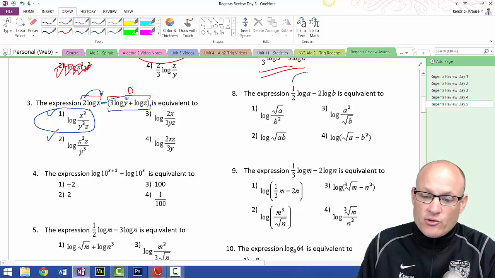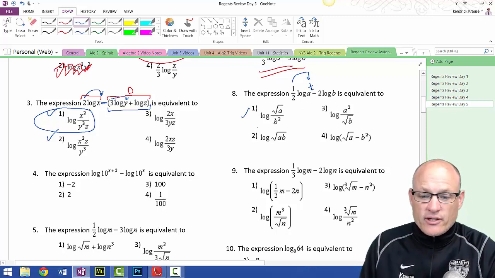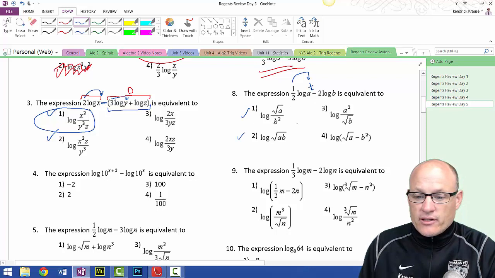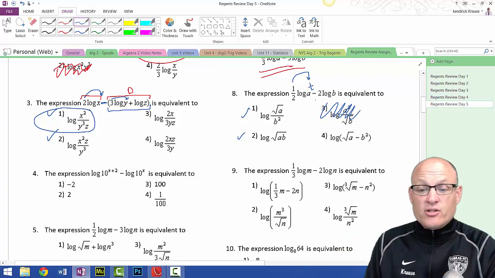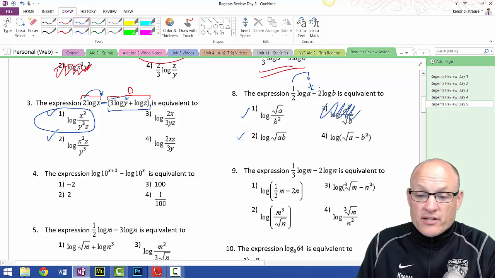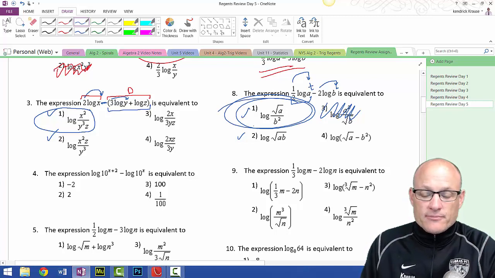So I'm going to return this 1/2. So what I should be looking for is a square root of a. This has a square root of a. This has a square root of a. This does not have a square root of a. And this has a square root of a. Subtraction, when you condense, goes to division. It's b squared. So this is the numerator, and the only thing I should see in the numerator is 1/2 of a to the 1/2 or the square root of a, and the b squared goes in the denominator.